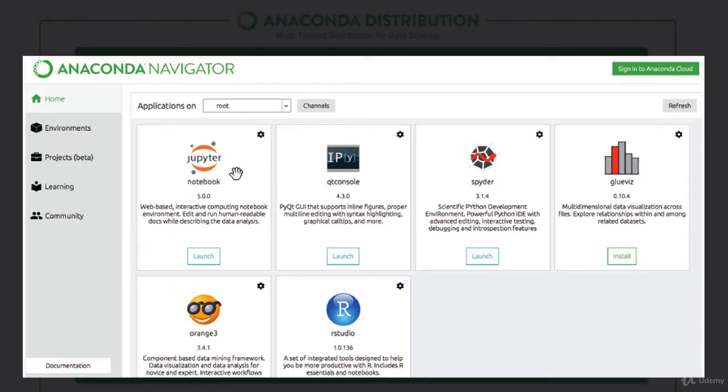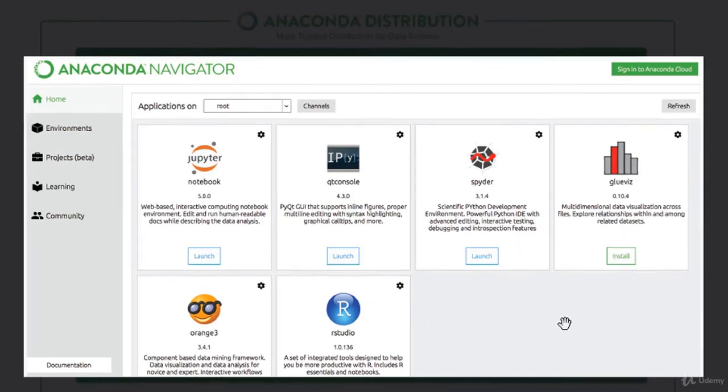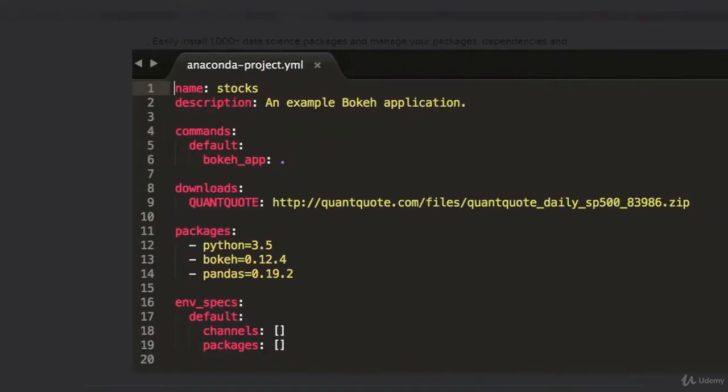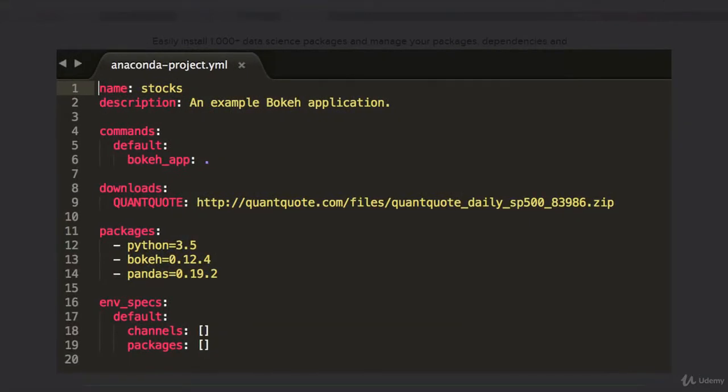If you want to launch Jupyter Notebook, you just click launch. If you want the actual console, you can click launch with that. Spyder, you can click launch as well, and on it goes. Now, the next thing is that once you're done with this, you can actually export it in a .yml file. This is very useful when you actually start to go into production mode.